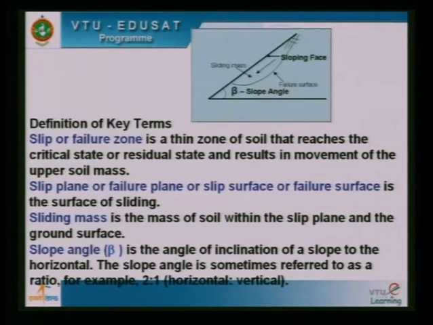Definition of some key terms. This is the sloping surface, this is the slope angle beta, and this is the failure surface, and the slope is failing downwards like this. This is the sliding mass, this entire thing, bounded by the sloping face and the failure zone, and the failure zone, in this case I have shown it as a non-circular slip surface.